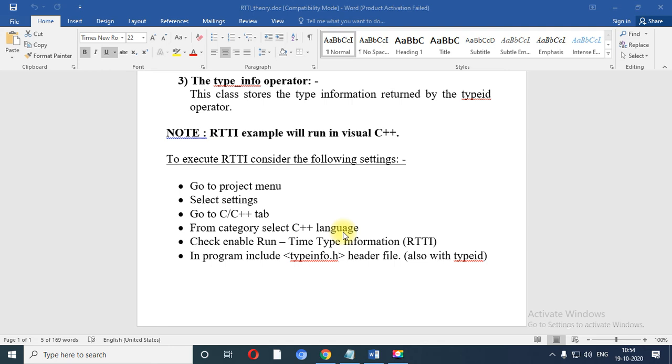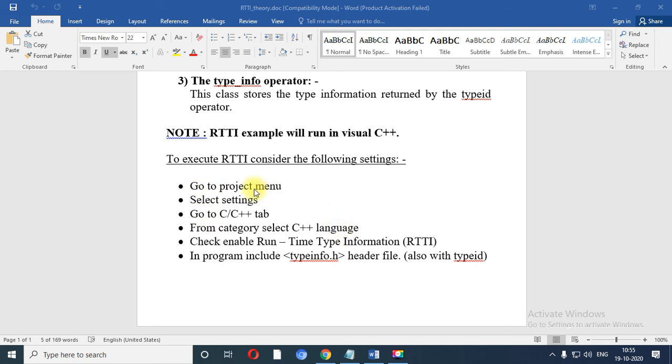Again, I am going to repeat that when you want to perform a program based on RTTI, that program can be run using Visual C++. That means in our lab we are using the Turbo C editor, so this facility is not available. And when you are working with Visual C++, these are the steps which you need to follow.